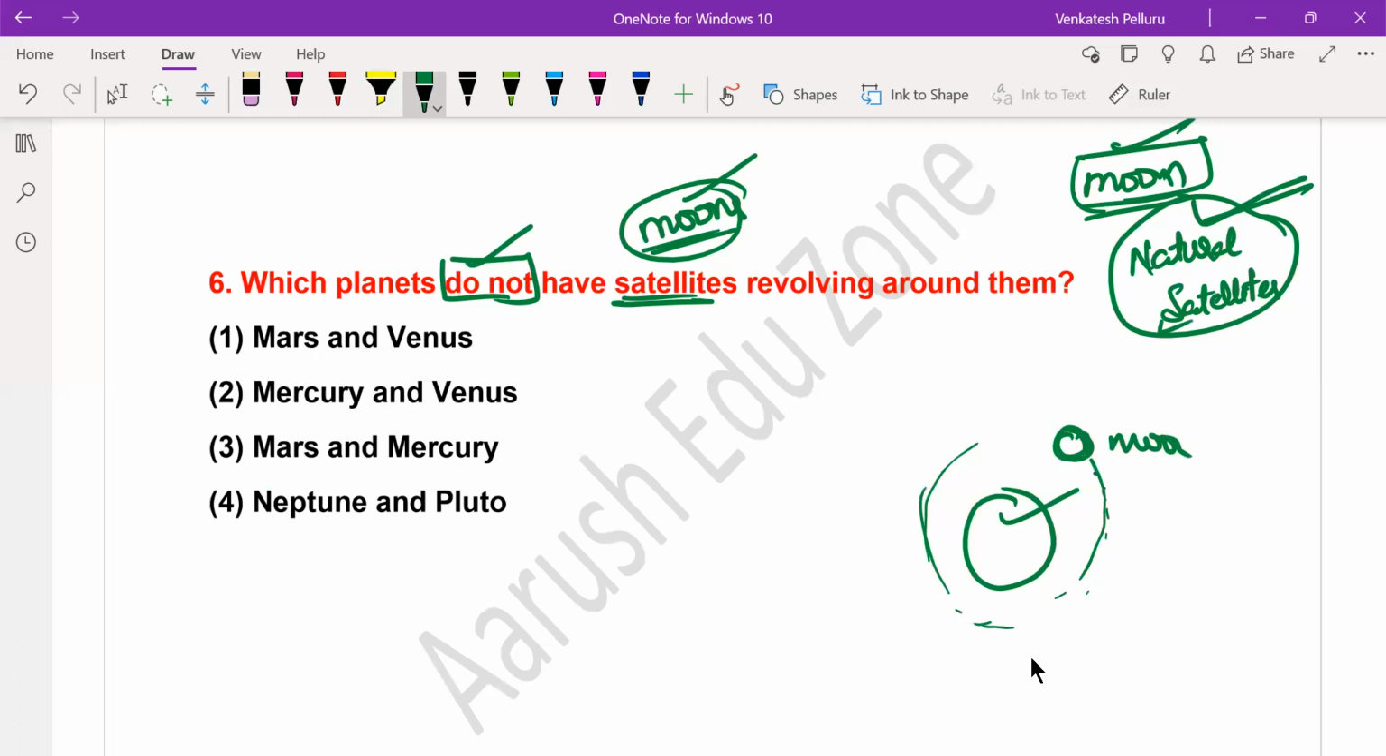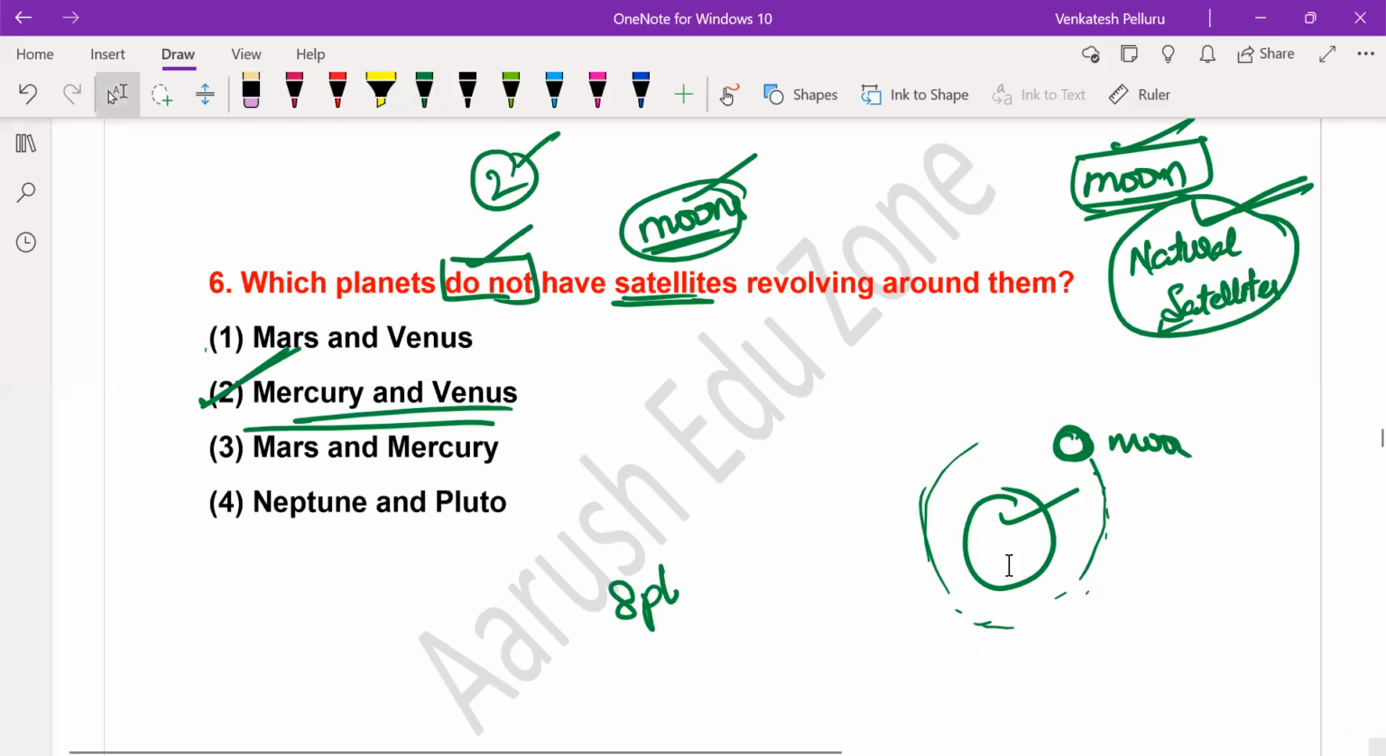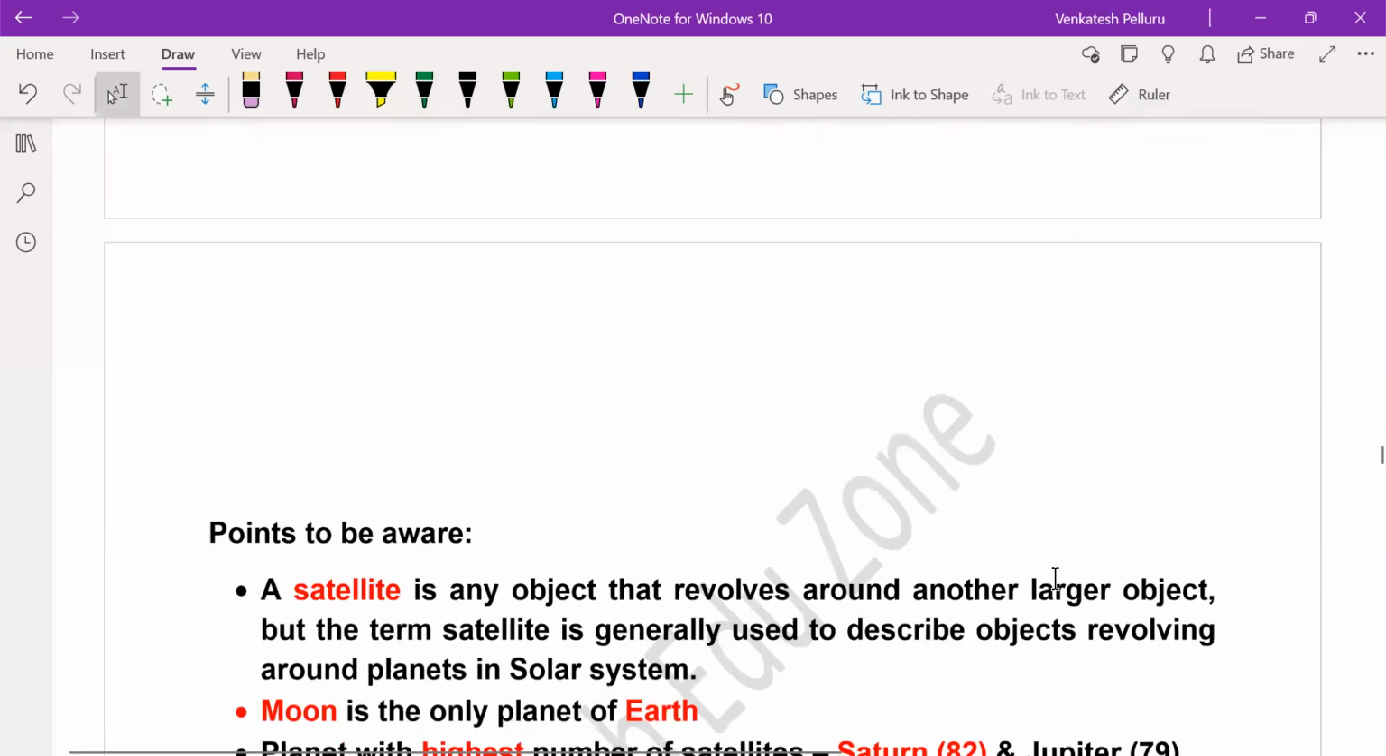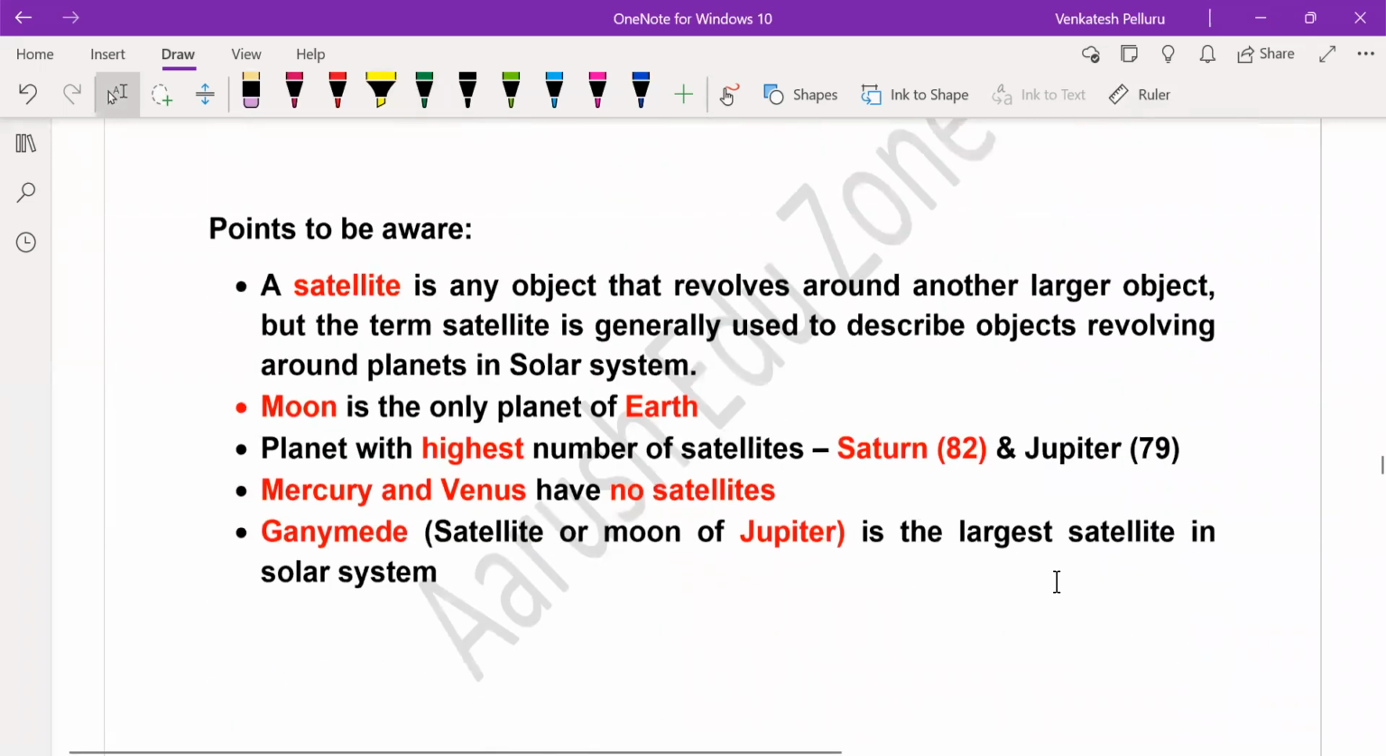So such an object which revolves around another larger object within the solar system is often referred to as moon or natural satellite. Okay. So of the 8 planets in the solar system, only two planets do not have natural satellites. They don't have any satellite at all because they themselves are very small. Being smaller planets, they don't have any satellites. So the answer is Mercury and Venus. Option 2. Mercury and Venus are the only 2 planets of the solar system which don't have any moons. So the point that you need to know is a satellite is any object.